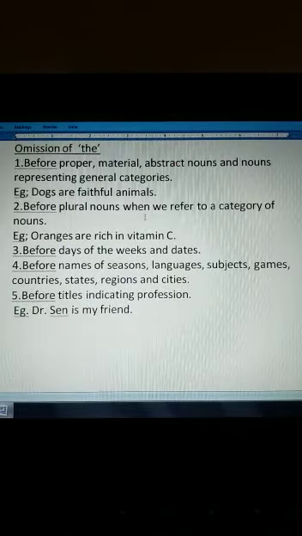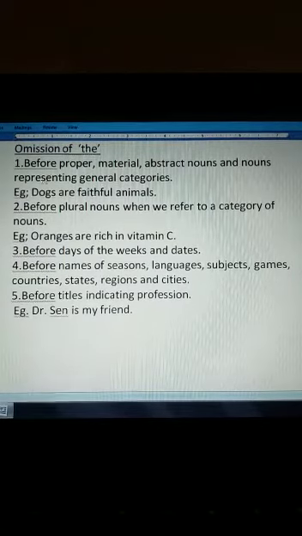Now next comes omission of the, where we omit the, we don't use the. So if you remember all this, it will be easier for you to know where you will use the and where you will not use it.